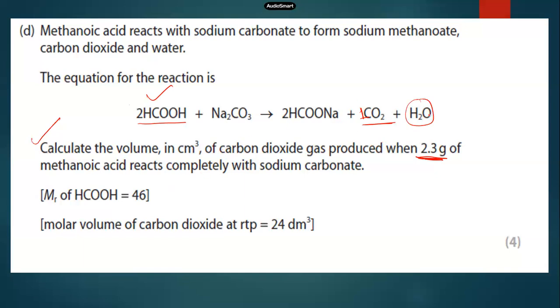You're looking at the product side, but no other information on water is given. So how do you compare and how do you calculate? Did you get my point? Yeah. So the equation is balanced. I only have the mass of acid, so I have to take moles of this and moles of this. You just kick away this and this. You're not worried about those because I got only the information on acid.